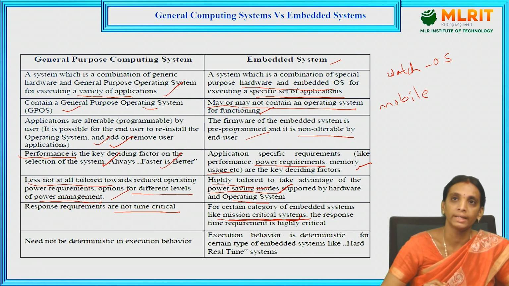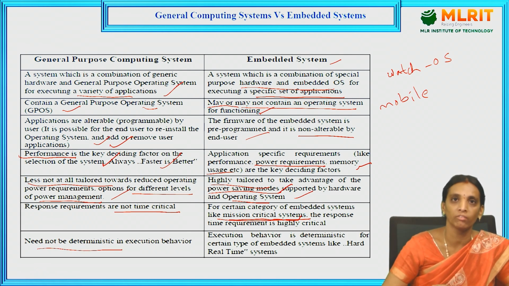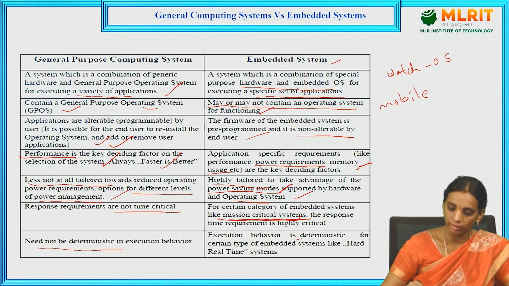It may not be delayed or exceed the time. It should be done at that time only. So for time critical systems, we can go to the embedded systems. A general system need not be deterministic in execution behavior, but an embedded system should be deterministic. That means it should follow the time critical requirement perfectly. These are the deterministic behavior.